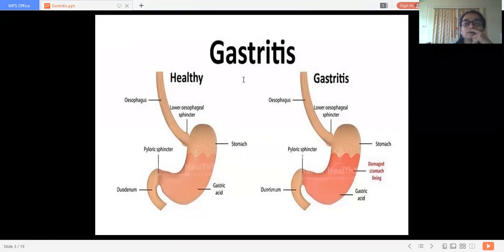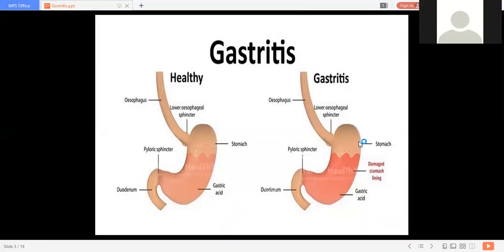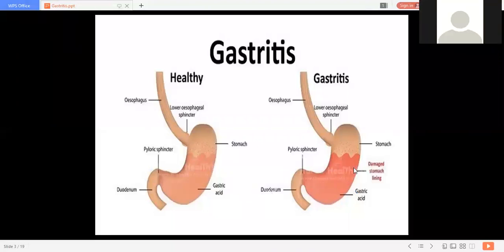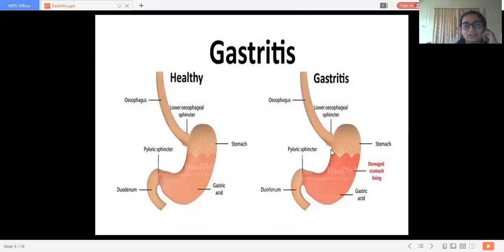the parts mostly get affected are, still people are coming, okay. So what is this part we call it? Yes, this part of the stomach, fundus. And this part, body, greater curvature. And this is lesser curvature.